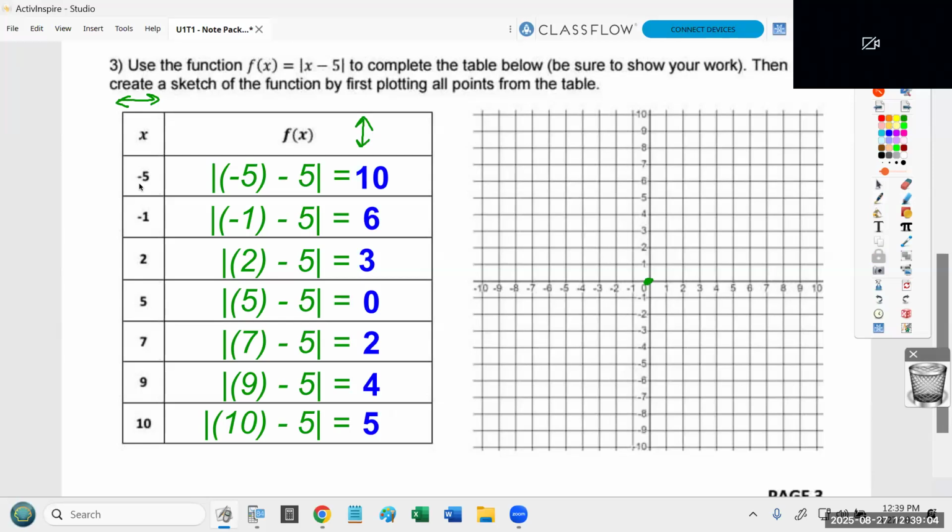Okay, so the first point is negative 5, positive 10. So I'm going to start at the origin, and I'm going to go to the left 5, and then I'm going to go all the way up to positive 10. For the next point, negative 1, 6. So I'm going to go left 1 and up 6. For the next one, I'm going to go to the right 2 and then up 3.